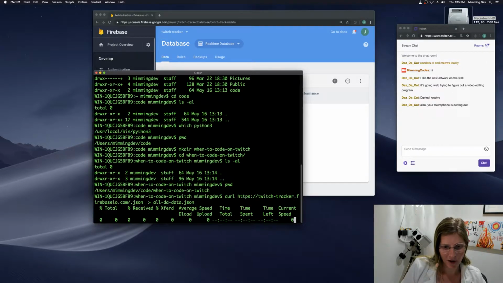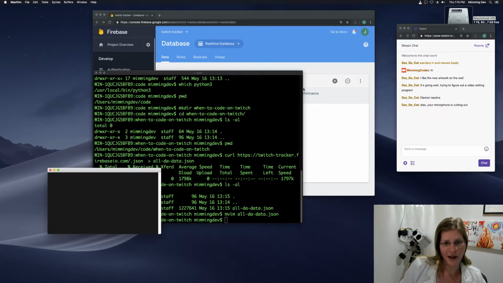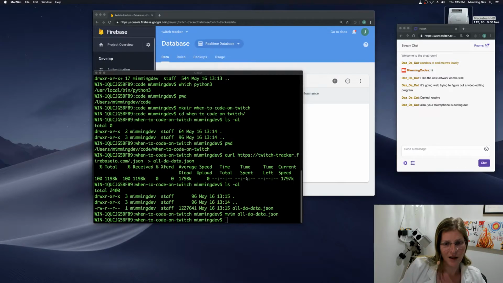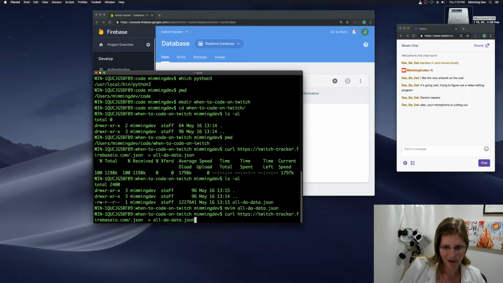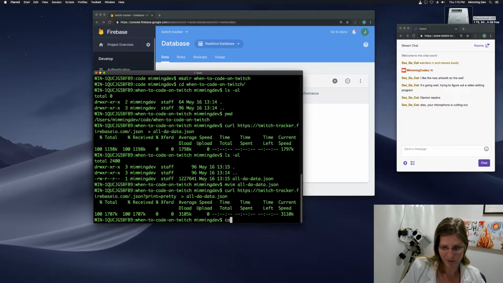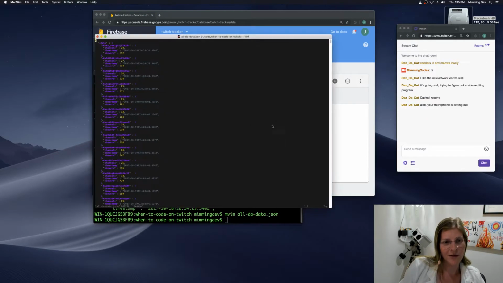Okay, so let's slurp down all of that JSON and look at it in Vim. Oh my gosh, it's so ugly. There was a parameter I could use. Yeah, that worked. Now it's pretty.